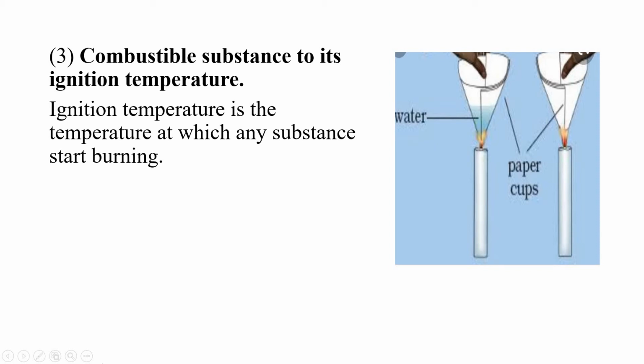And the third necessary condition is heating the combustible substance to its ignition temperature. Students, ignition temperature is the temperature at which any substance starts burning. When we burn any combustible substance, it does not start burning immediately. First, it absorbs some amount of heat, and after that, it starts burning. So, the amount of heat that a substance absorbs to start burning is called ignition temperature.